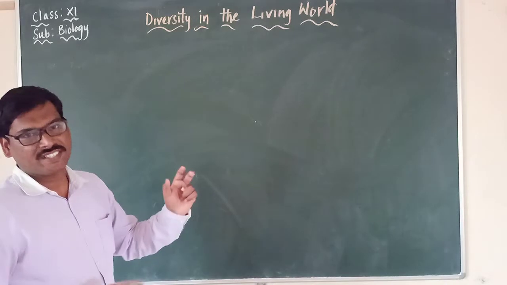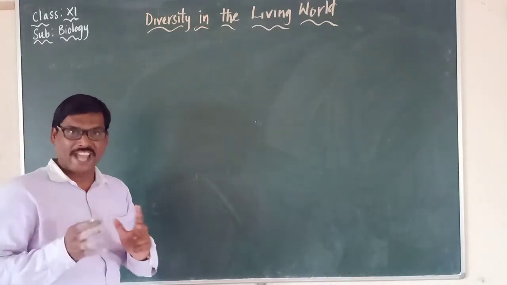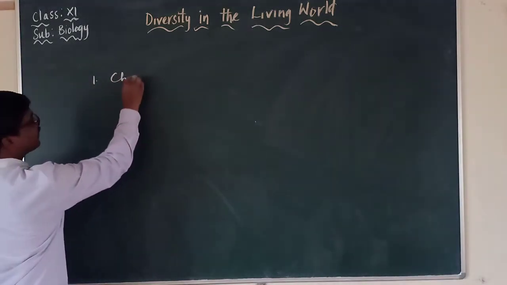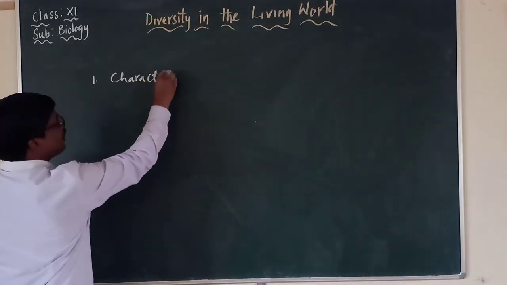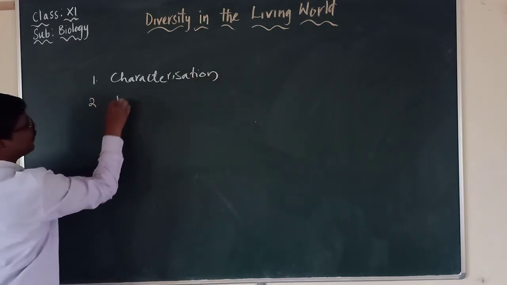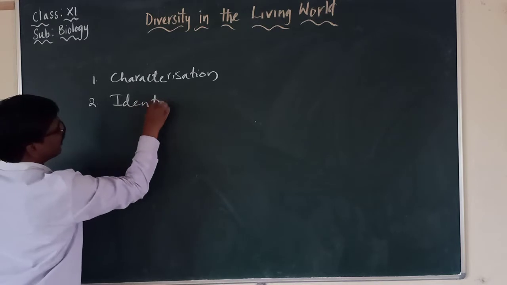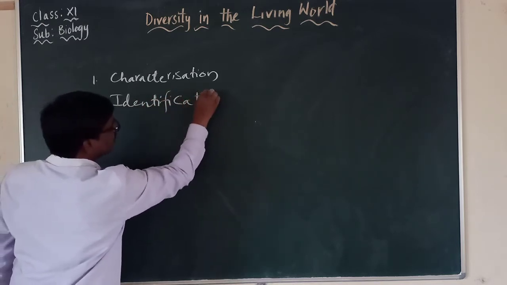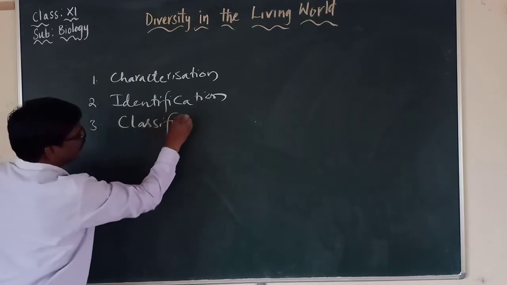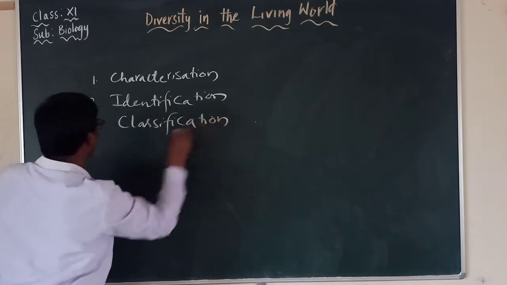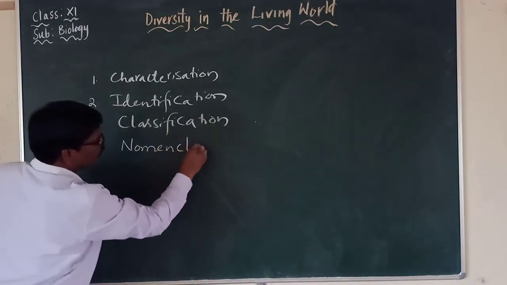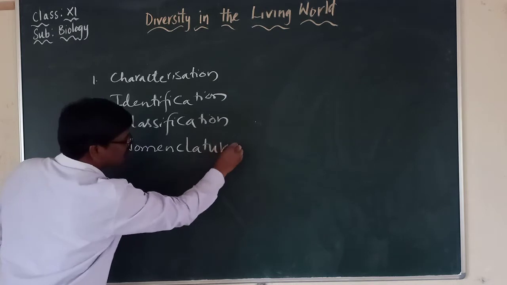Keeping those points about taxonomy and modern taxonomic studies in mind, the first point we have seen is characterization, then identification, then classification, and the next one is nomenclature.